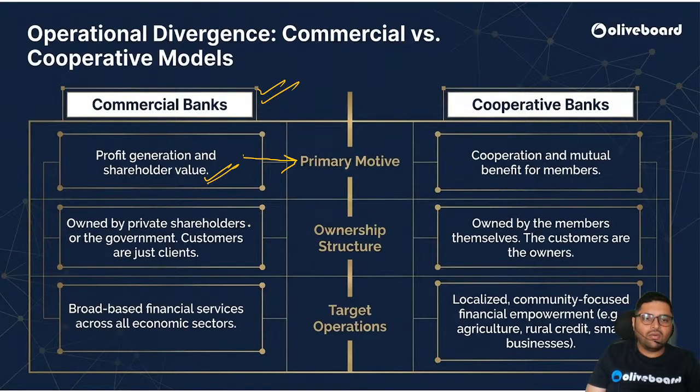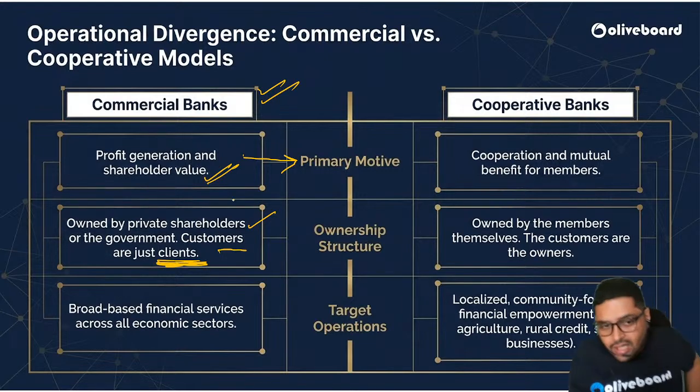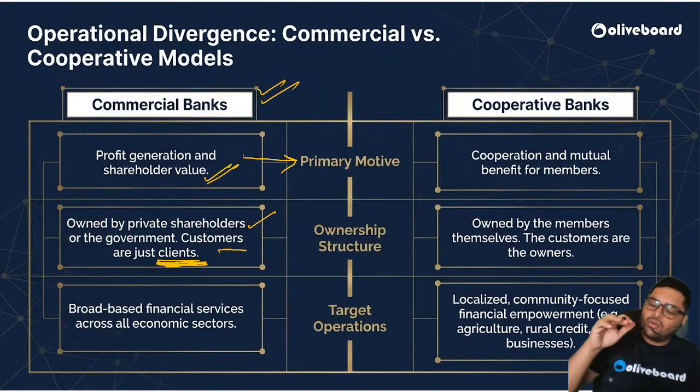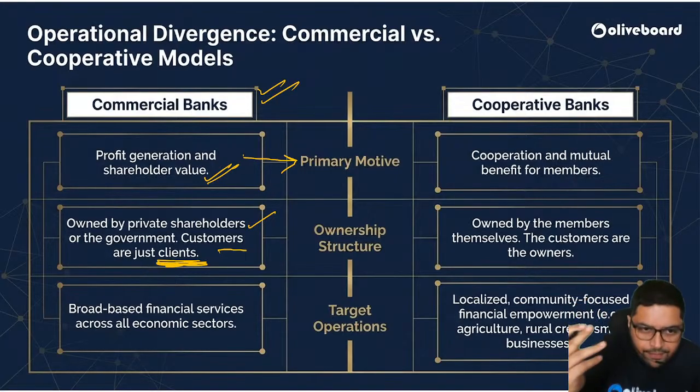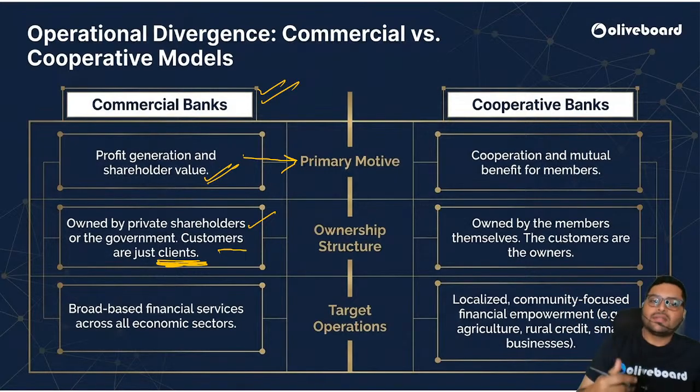Correct? They are owned by private shareholders or the government. Customers are just clients. They don't have any say in shareholding. Owner shareholding is done by private owners, separate people. Correct? Me and you are just customers.